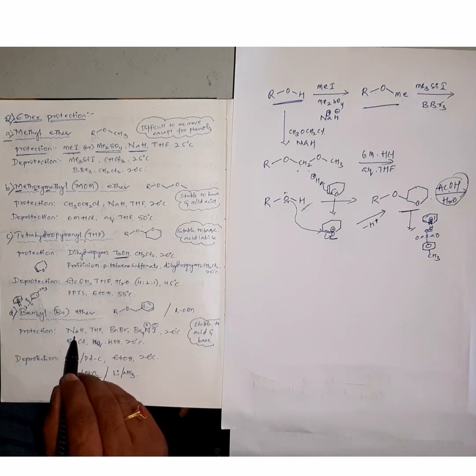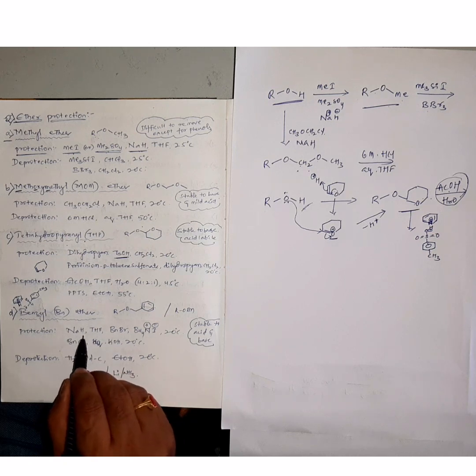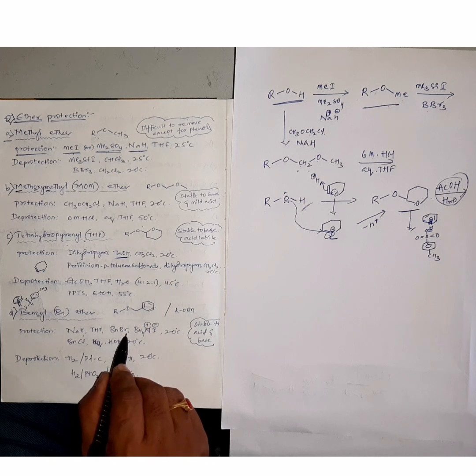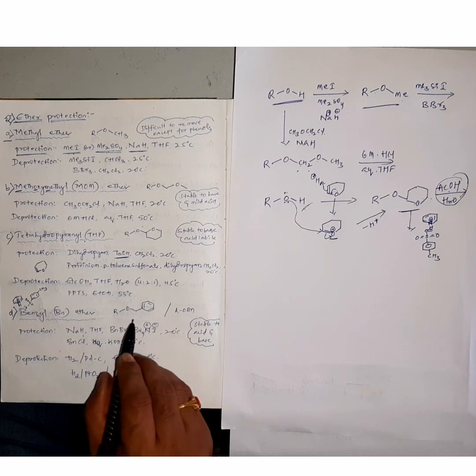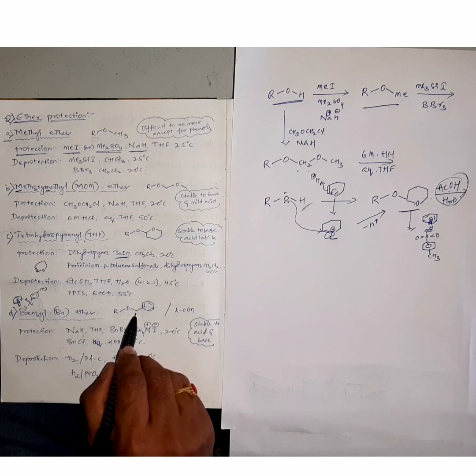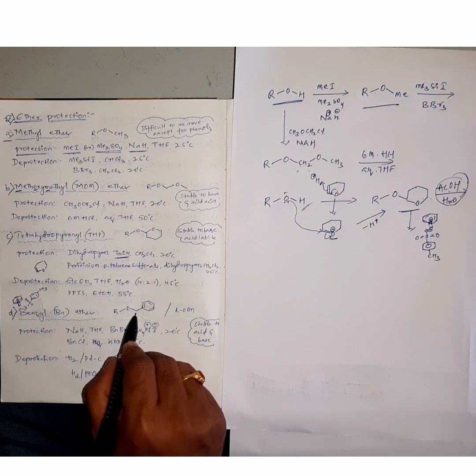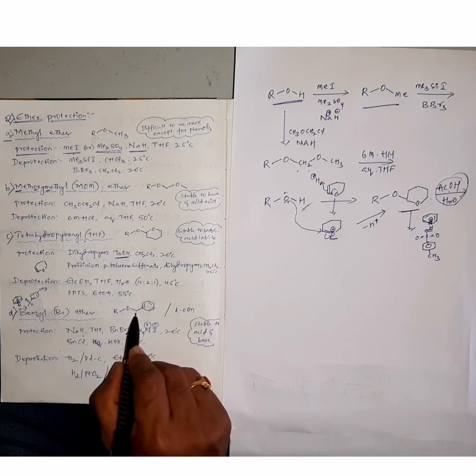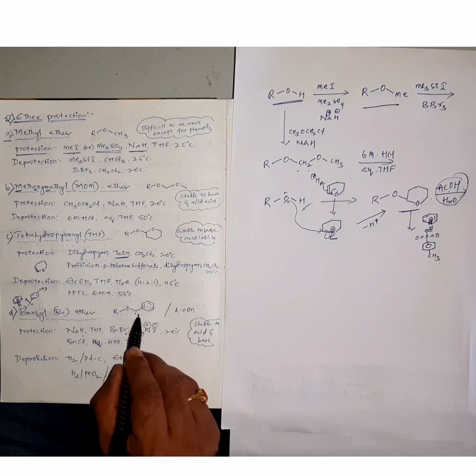Alcohols in the presence of sodium hydride base react with benzyl bromide, which is just like an organohalide, and they will undergo a substitution type of reaction, an O-alkylation type of reaction, that leads to the formation of benzyl ether.